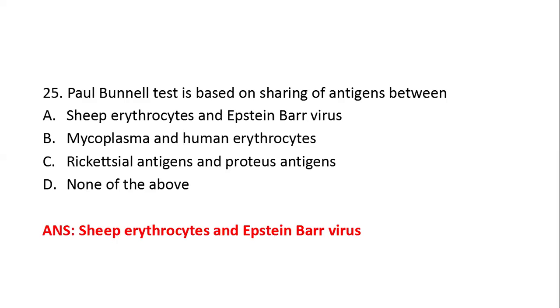In infectious mononucleosis, the heterophile antibodies appear in the serum of the patient. And these antibodies agglutinate with the sheep erythrocytes. Why? Because Epstein-Barr virus shares the antigens with the sheep erythrocytes.